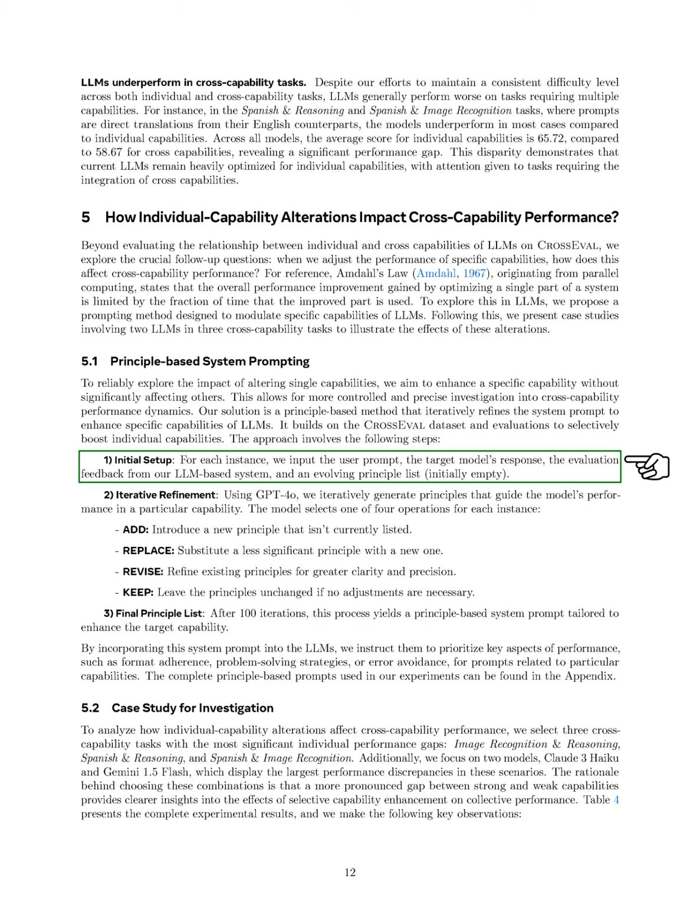In conclusion, our case studies enhance our understanding of how LLMs adhere to the law of the weakest link in cross-capability scenarios. We demonstrate that targeting the enhancement of weaker capabilities leads to more significant overall performance improvements than focusing on stronger capabilities. Since LLMs often struggle with cross-capability tasks, identifying and improving these weak points should be a priority for future research and development.